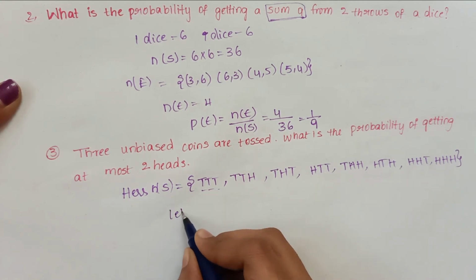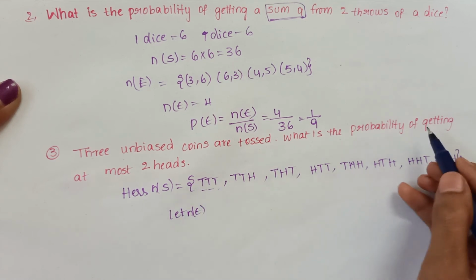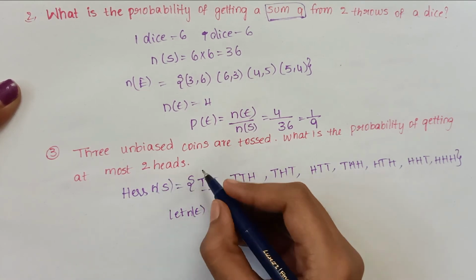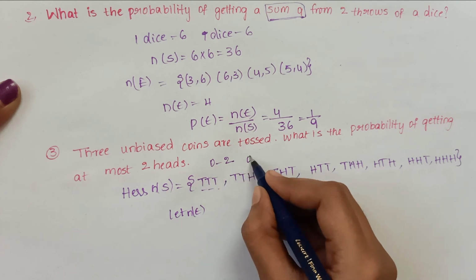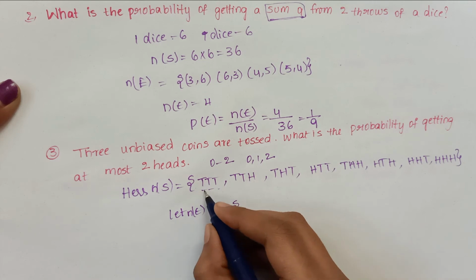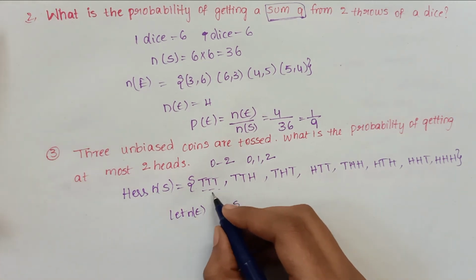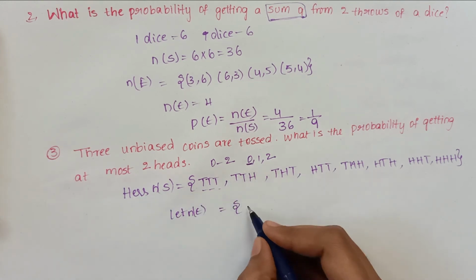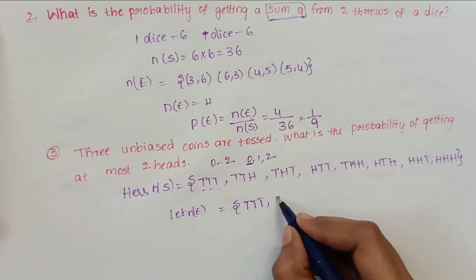So we want to find E, N of E. They clearly mentioned at most 2 heads. At most 2 heads means it may be 0, 1 or 2. So here we have no heads, which counts as 0, and we write this, and 1 head.